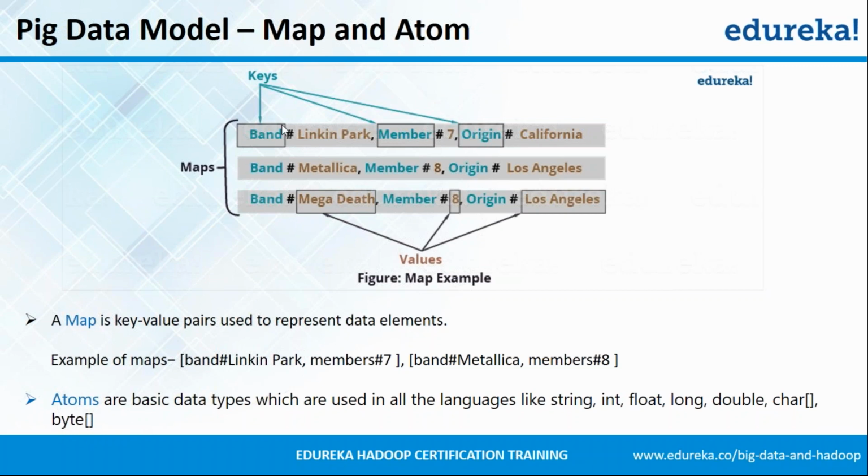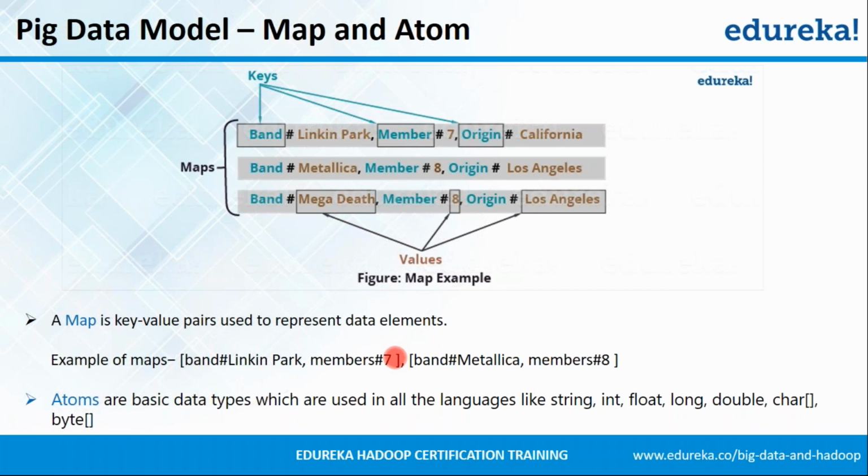So Aftab says, a map is a collection of key value pairs, right? Absolutely right, Aftab. You have understood it correctly. Now there's a good question from Remy and he says, can the value in a map only be an atom or a scalar data type? I'll explain what an atom or scalar data type is. However, the answer to this question is no. It can also contain complex data types that we learned, that is bag or tuple. Are you clear with this, Remy? Good. To represent a map, you need to use square brackets. This opening square bracket represents the opening of the map, and right here is the closing of the map. So I hope you are clear with what is a map.